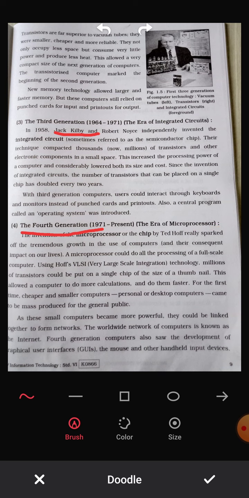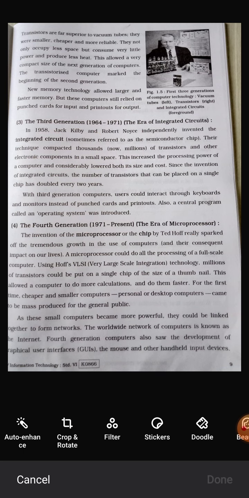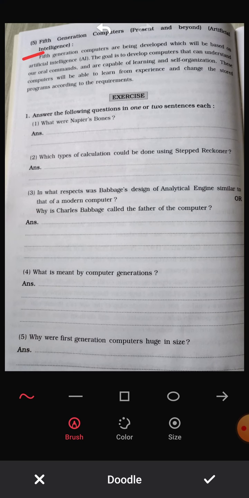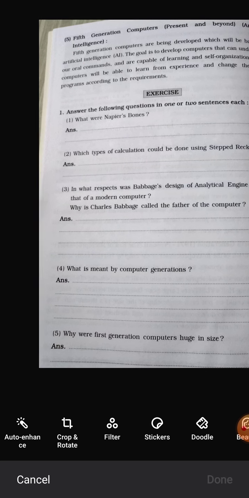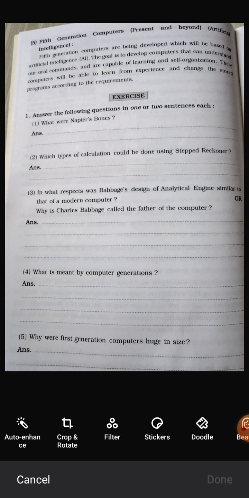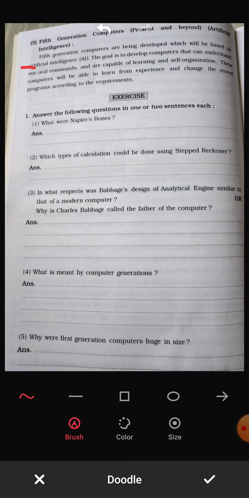Ted Hoff invented the microprocessor chip of the fourth generation. Okay students, now the last page, the fifth generation computer, present. The fifth generation computer is being developed and will be based on artificial intelligence.